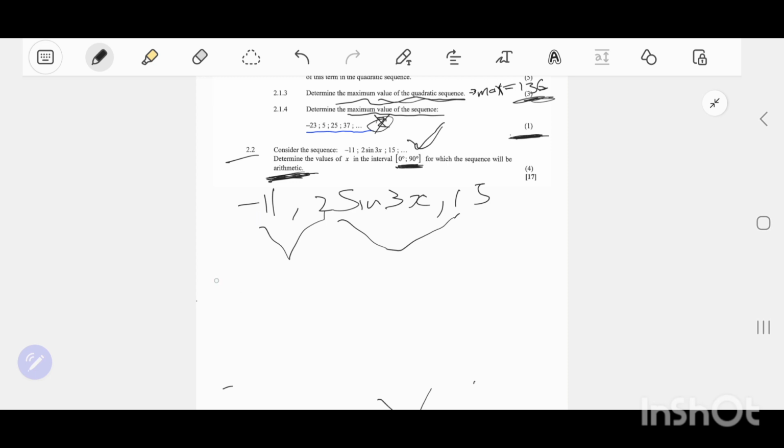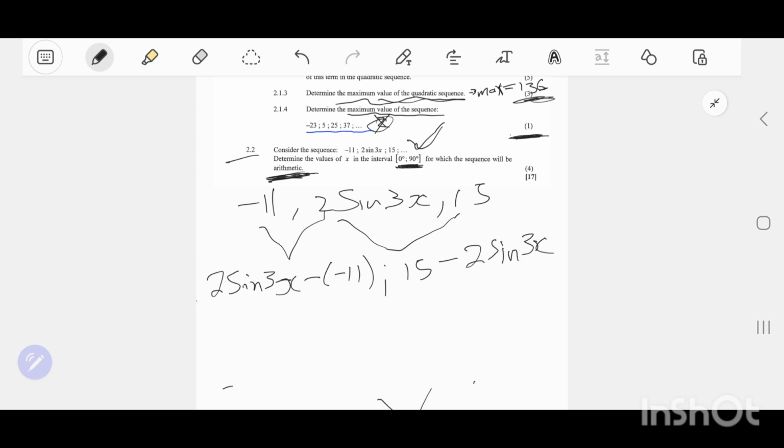So I'm going to say 2 sine 3x minus negative 11. And then the second difference, not really the second difference, but the second value of the difference, is 15 minus 2 sine 3x.